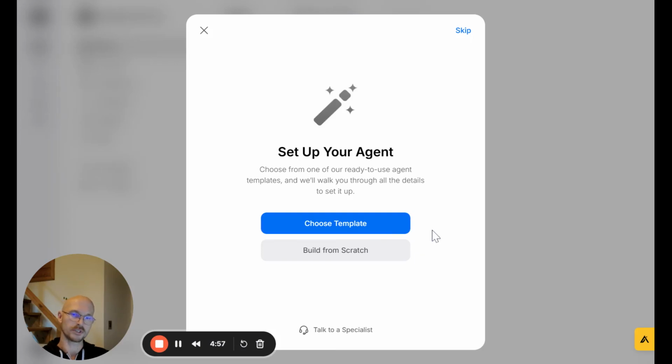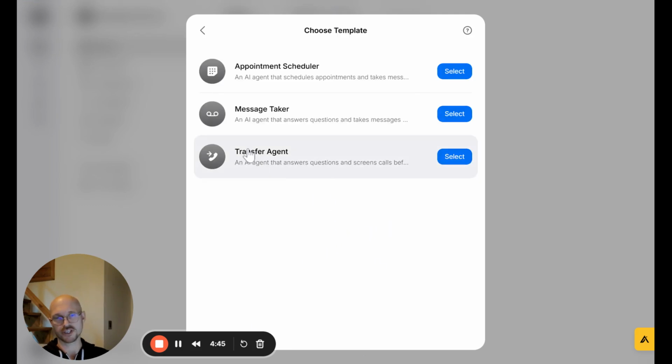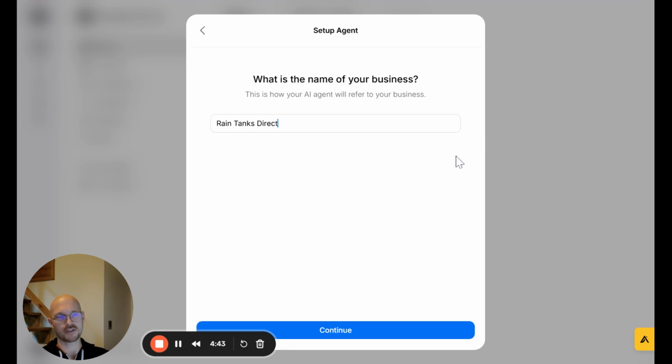In this video, we'll be showing you how to use Vida's template system to create an agent that will screen your calls and transfer during business hours. In order to do that, we're going to use the transfer agent template. Now, this agent basically does two things. One, during business hours, it's going to transfer calls to the phone number that you specify. And two, after hours, it'll take a message and send a notification to the email address that you specify.